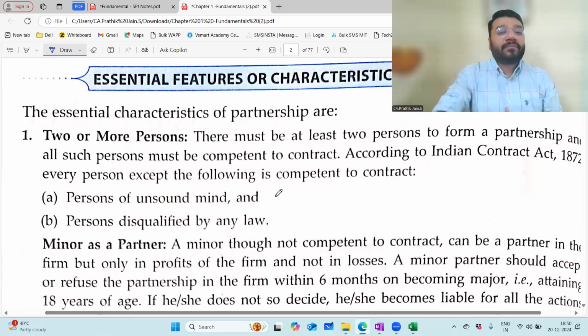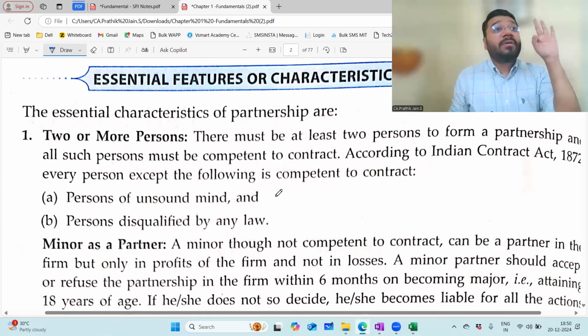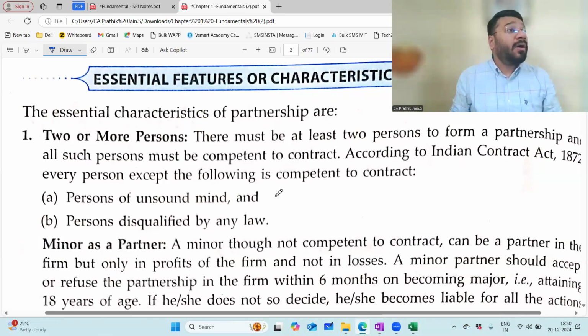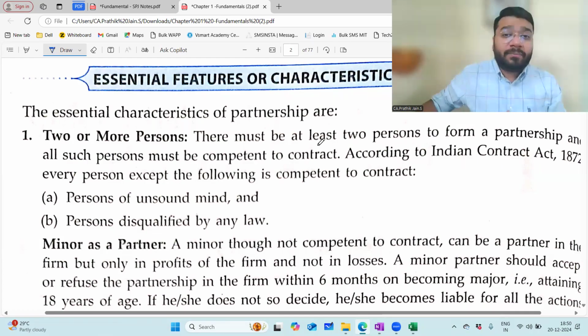Very good. Which are the three types of persons who are incompetent to contract? A person of unsound mind, a person who is disqualified by law, third, a minor. These three are not allowed to enter into any contract or agreement. However, the Partnership Act, with a special clause, says that a minor can enter into partnership and become a partner, as long as by him becoming the partner, the partnership firm is benefited. So a minor could be added to the benefit of the firm.